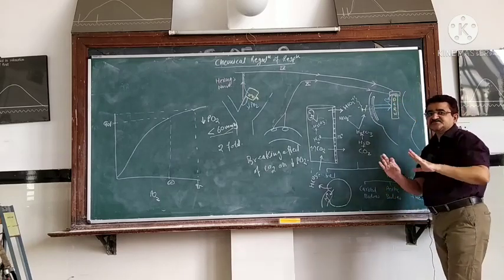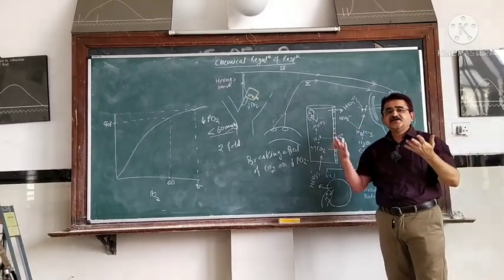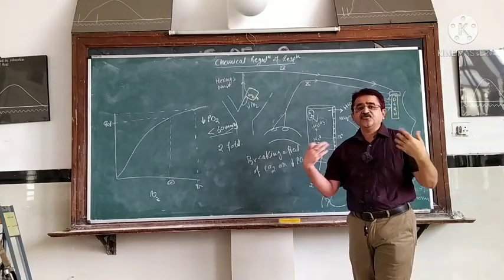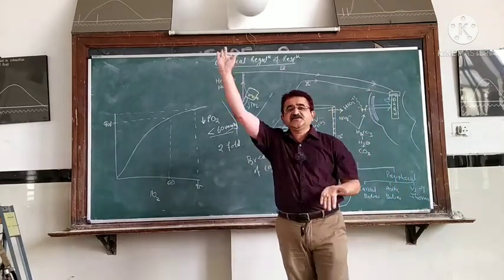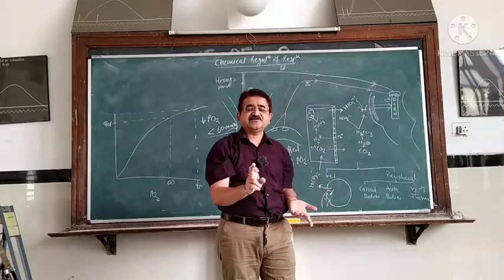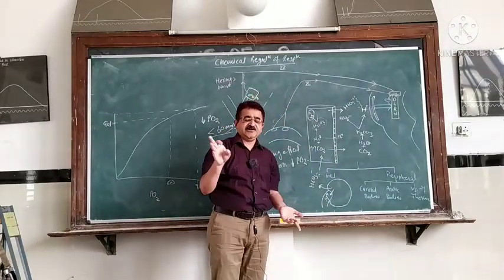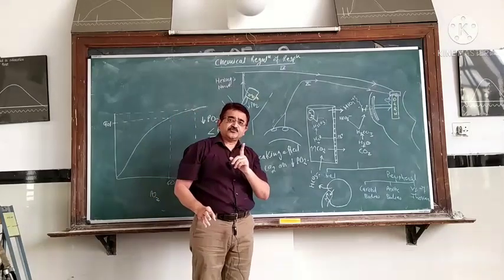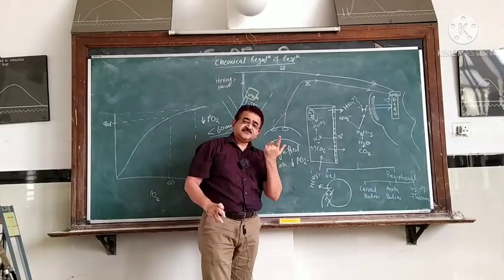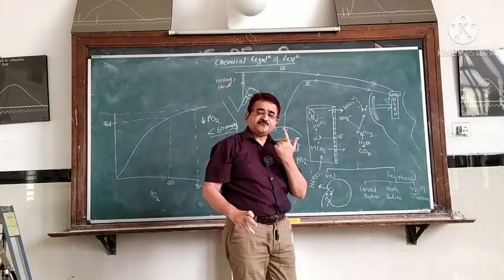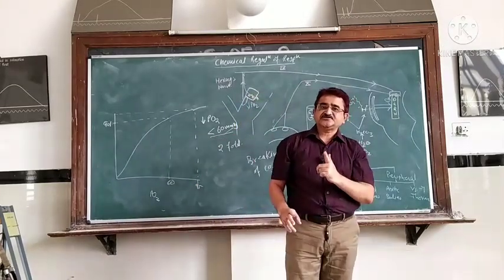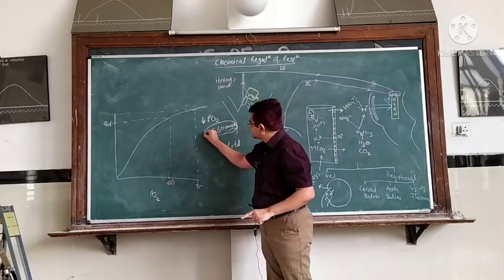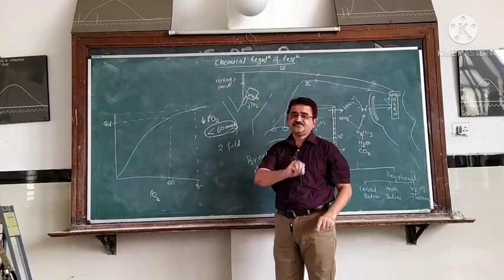Ventilation is increased by 7 to 8 fold, and during that the braking effect may come, but that braking effect is then overridden, and ultimately the ventilation increases 7 to 8 times. So for the effect of PO2 on the peripheral chemoreceptor to be visible, PO2 should fall below 60 mm of mercury.